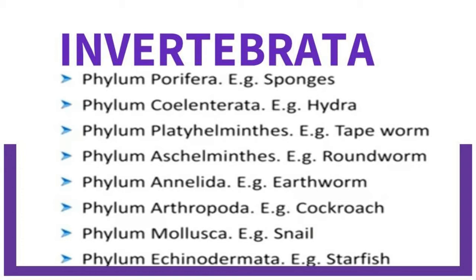So let me see the subdivisions of the invertebrata. Phylum Porifera, phylum Coelenterata, phylum Platyhelminthes, and phylum Aschelminthes, phylum Annelida, phylum Arthropoda, phylum Mollusca, and phylum Echinodermata. So examples are also given here: sponges, hydra, tapeworm, roundworm, earthworm, cockroach, snail, starfish.